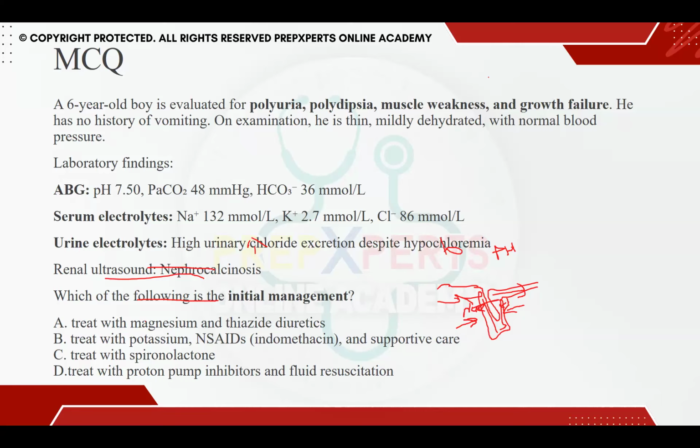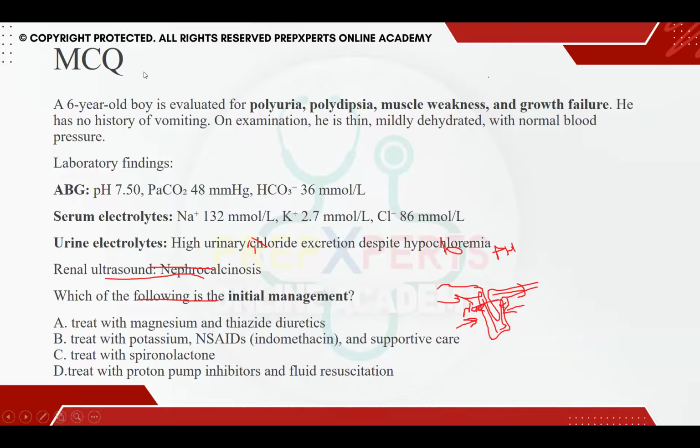In Bartter syndrome, we do not have a particular definitive treatment for this condition, but we do manage it medically by giving potassium supplementation. We also give spironolactone. If we are trying to prevent hypokalemia, we give potassium-sparing diuretics, but usually we give NSAIDs, indomethacin. What indomethacin does inside the body is that it decreases prostaglandin production, and it improves the growth and electrolyte imbalance. So that is why we give indomethacin in Bartter.